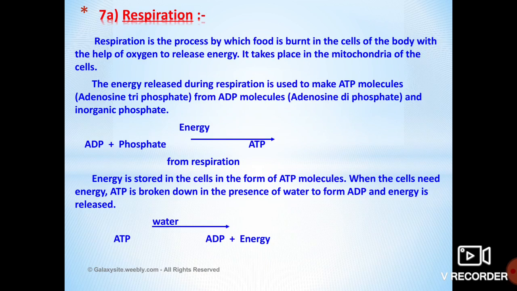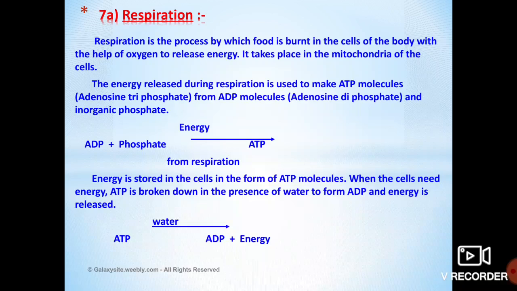Where does this breakdown of food take place in the cell? See, the digested food is in the form of glucose. That glucose breakdown takes place in the mitochondria of the cell. Understand? So where does the breakdown of food take place? Yes, in the mitochondria of the cell. Here, in the mitochondria, the breakdown of glucose releases energy in the form of ATP.